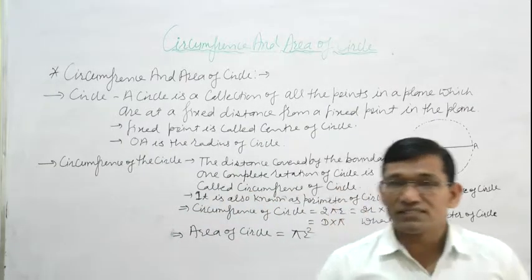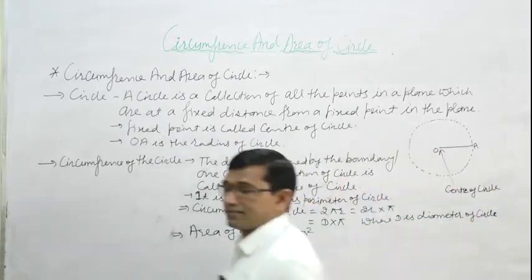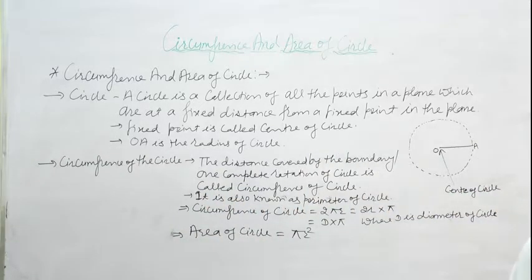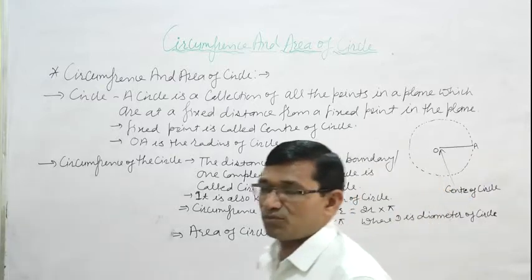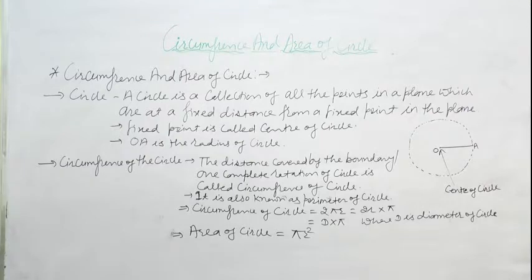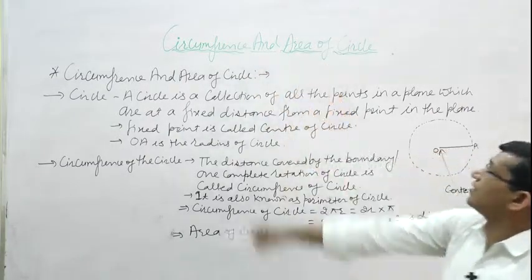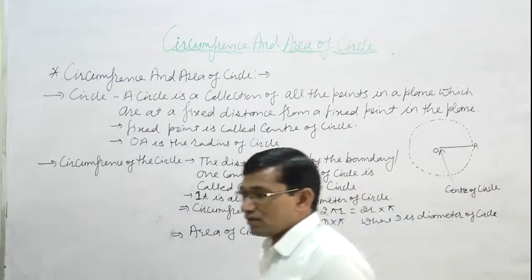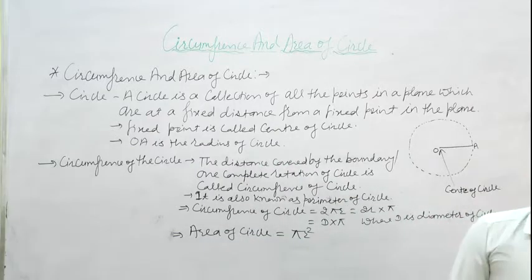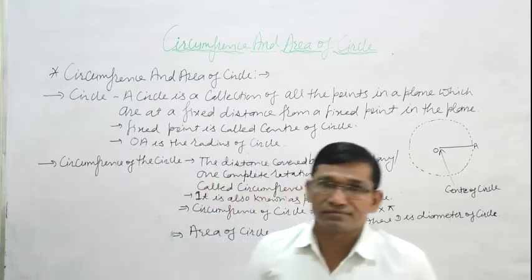Good morning, students. Today we start a new chapter of class 10th maths. In the previous class we studied exercise 16.4 and the miscellaneous exercise. Today we study a new chapter known as circumference and area of circle. First we see the definition of circle.